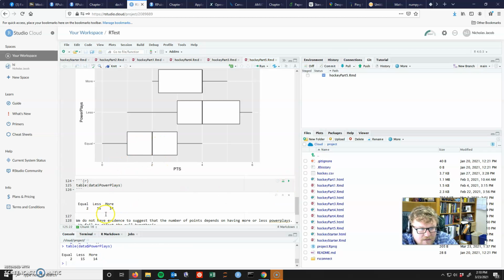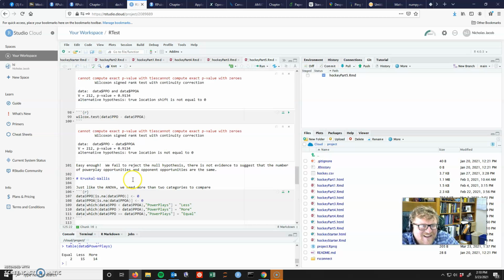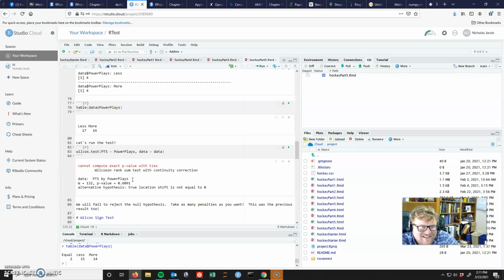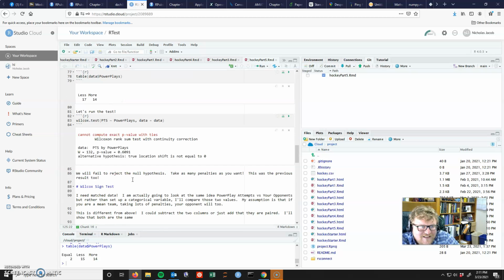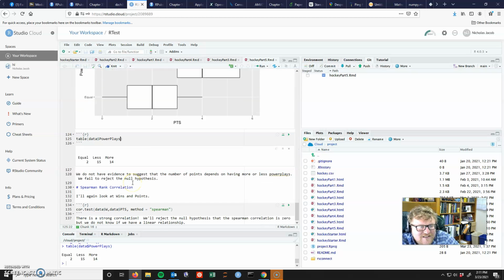There's only two teams here that have the equal, and 15 up here and 14 down here. So that's probably what's going on here, is that this equal only has two teams. I really do bet that is what's going on there. Yeah, so that's a little funky there.